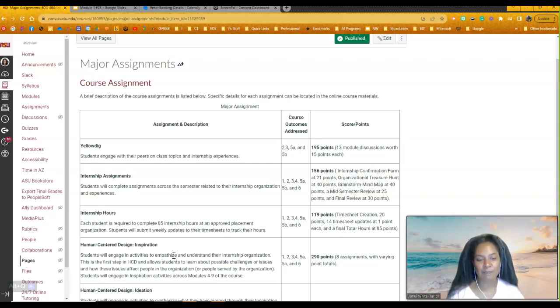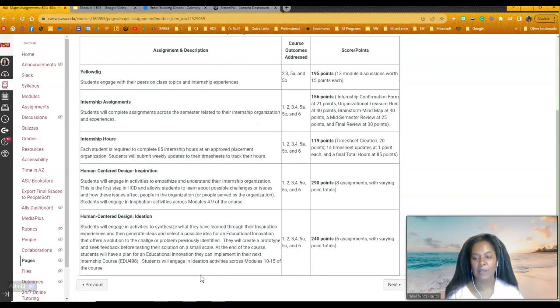So there are internship hours. So you'll notice internship hours, there's hours right here. Within those internship hours, again, it's 85 hours that you'll be spending throughout the semester. You'll have internship assignments where you're reading and you're working with things. You also have activities that we're going to ask you to complete in terms of creating that project. So you'll do those with your organization and kind of walk through some of those pieces together. So inspiration and then the ideation ones. So there's quite a few points in this course, so make sure you're following this and you're following up on it.